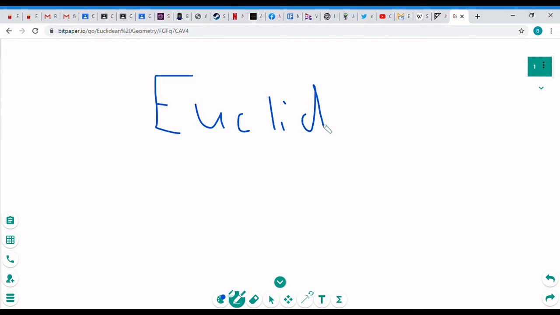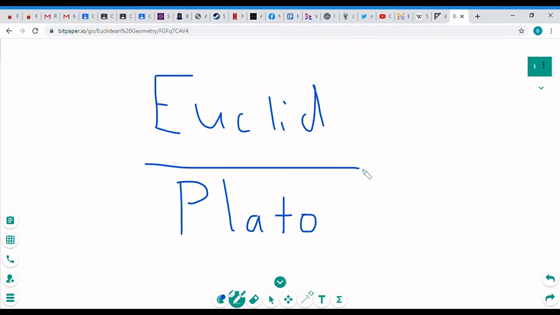Euclid was a Greek mathematician and philosopher thousands of years ago. You may be more familiar with Plato. Plato is a good example of how Greek philosophers viewed reality. They viewed it a very different way than you and me. So we're used to calculators and other measuring devices.